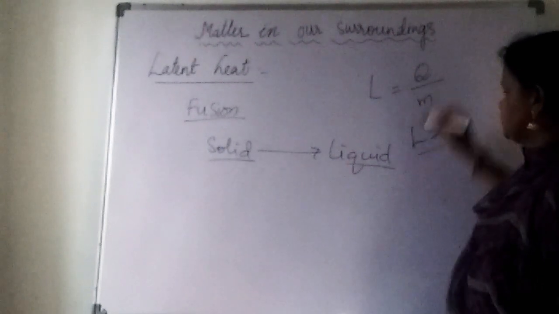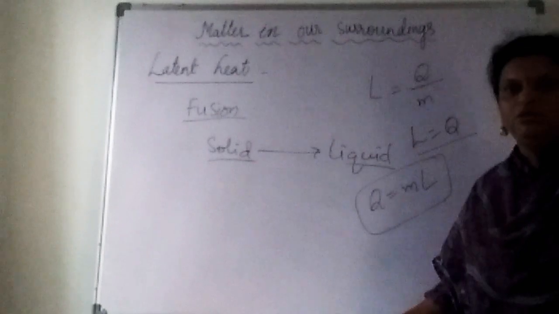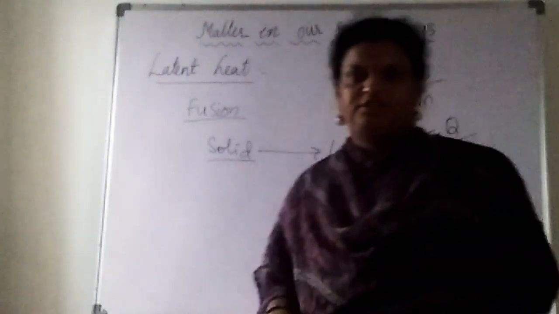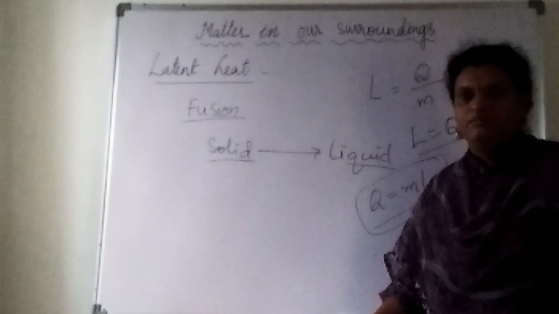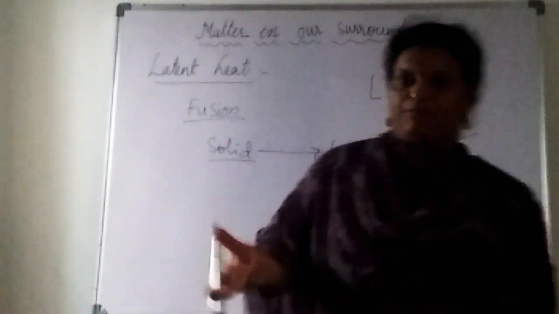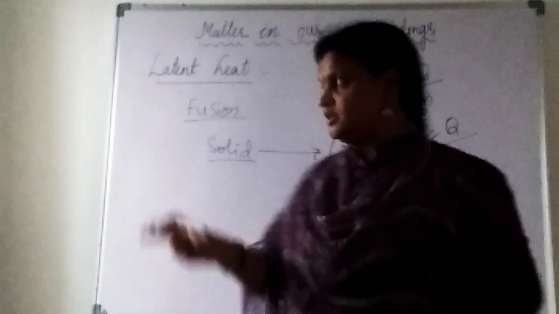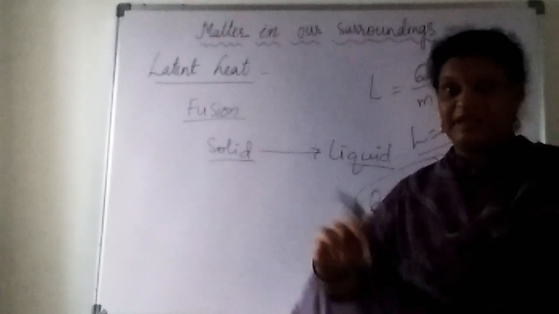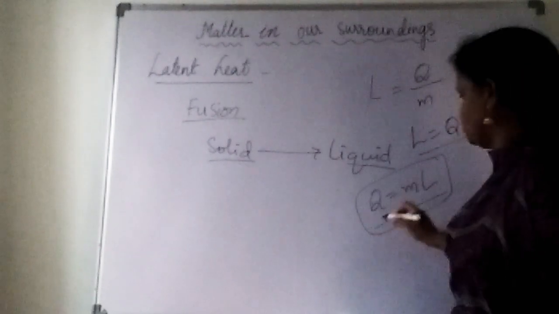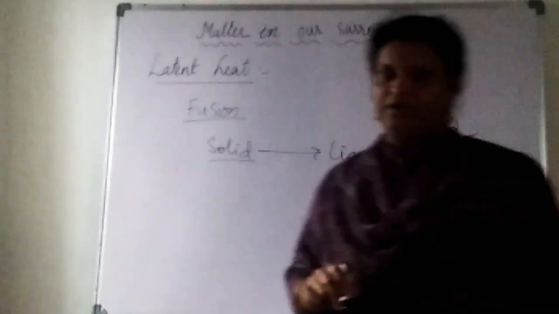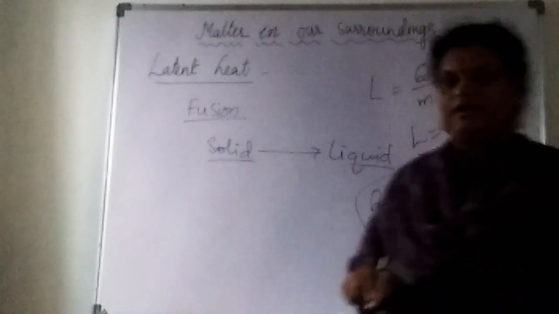So from this formula we can write Q = M × L. When there is no temperature change, we can use this formula Q = M × L. Whenever in a particular question they are not giving any temperature change, the temperature is constant, because we have seen that in the fusion process, in the melting process, the temperature remains constant. So in those calculations we can use this formula Q = M × L. M is the mass, Q is the heat energy, and L is the latent heat, right?